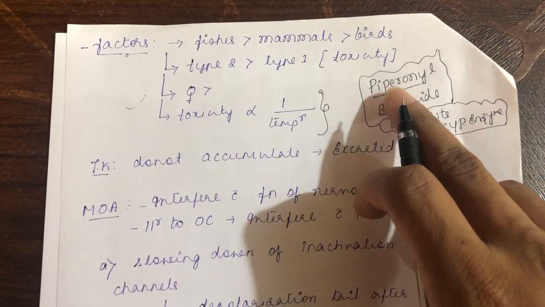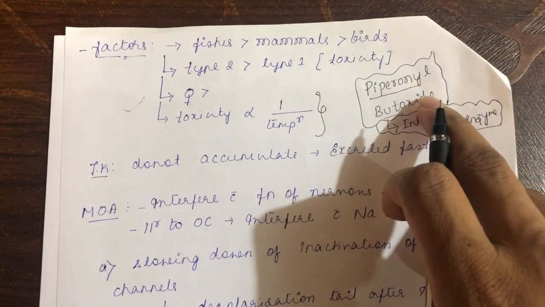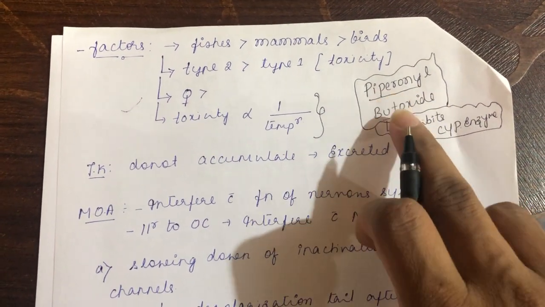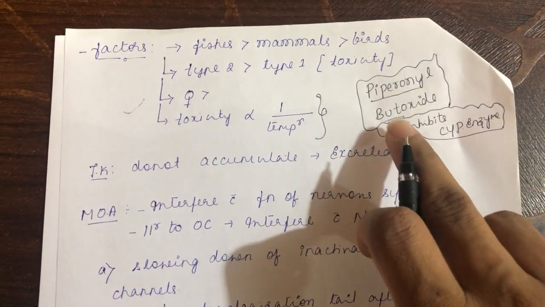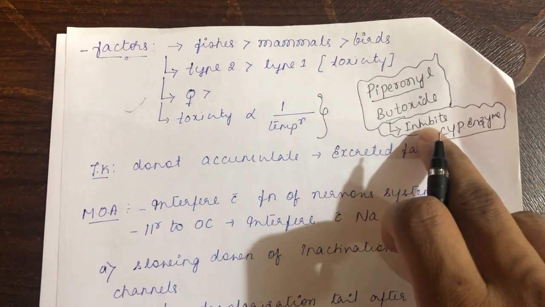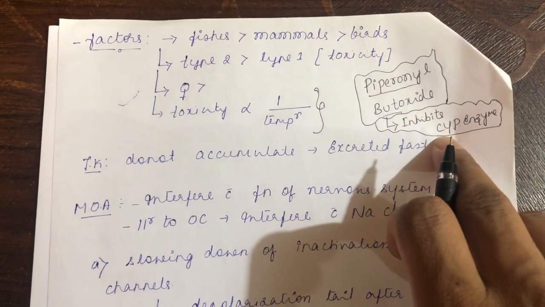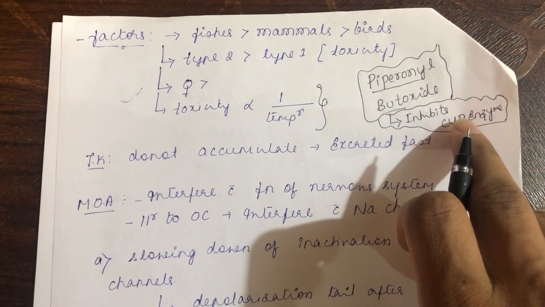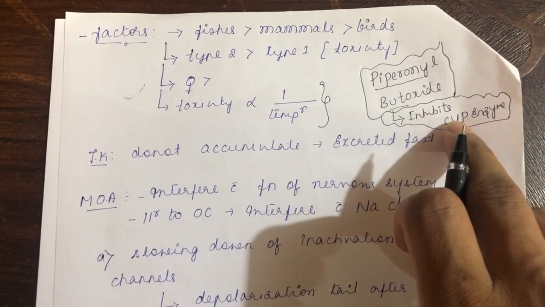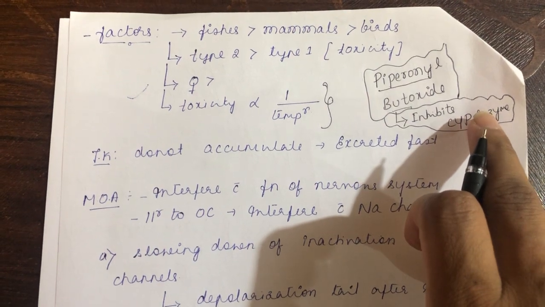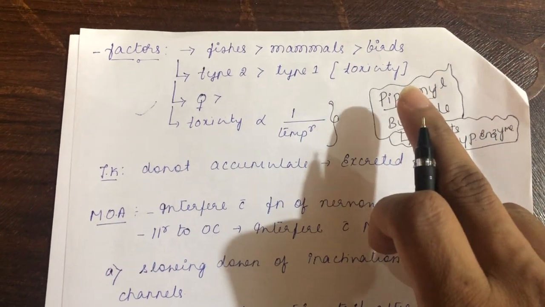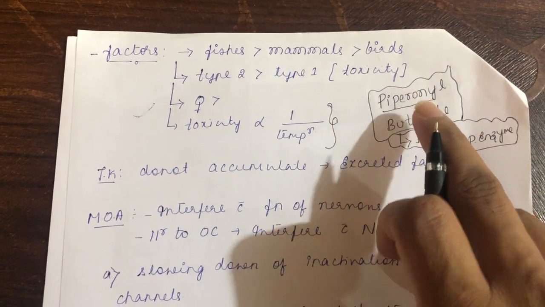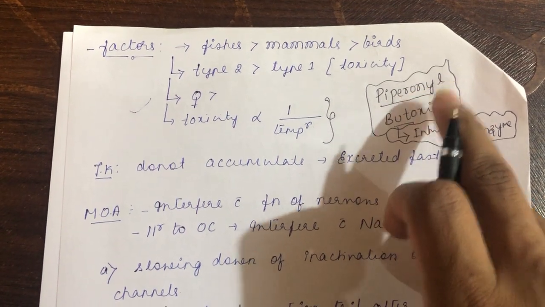Pyrethroid is very commonly used with piperonyl butoxide. What is the rationale behind using piperonyl butoxide? Piperonyl butoxide inhibits the CYP enzyme. When it inhibits the CYP enzyme, what will happen? It will increase the half-life of the pyrethroid. So that's why pyrethroids are very commonly used along with a synergist called piperonyl butoxide.